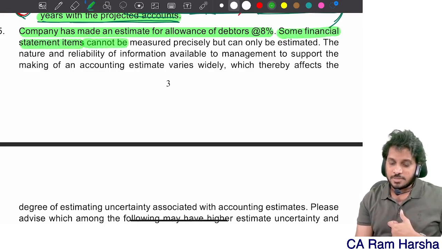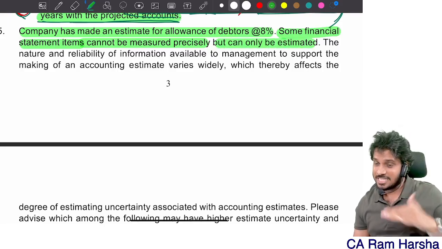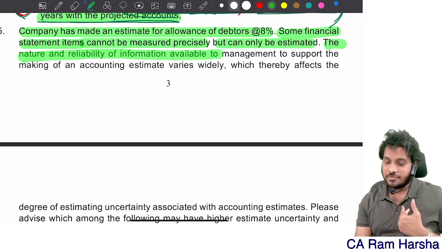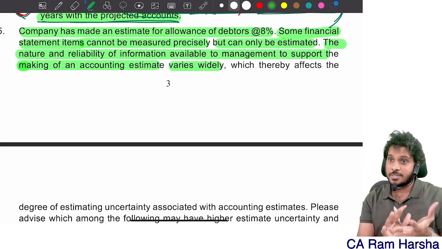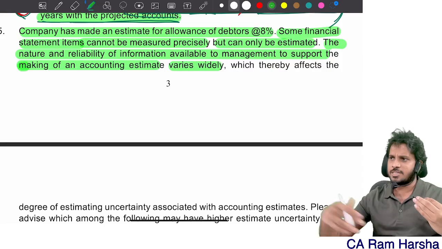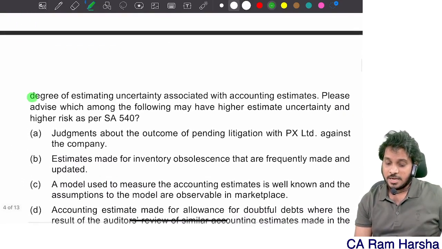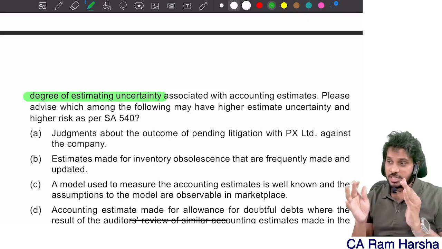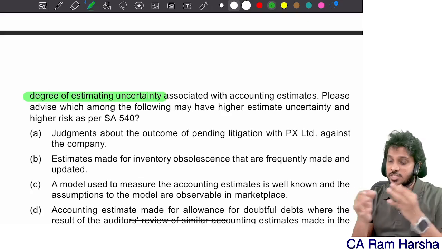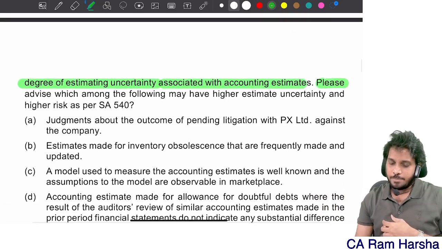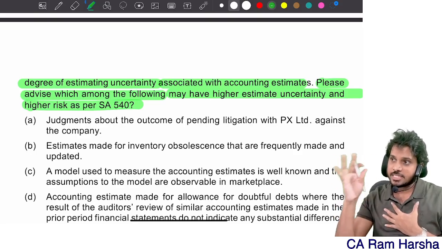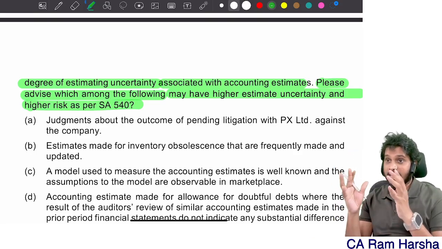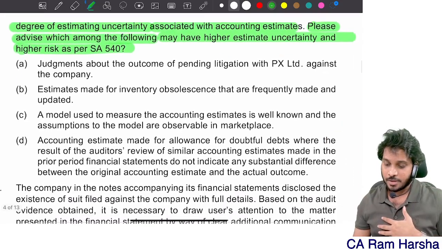Next, the company has made an estimate for 8% provision. Some financial statement items cannot be measured precisely but can only be estimated. The nature and reliability of information available to management to support making an estimate varies widely for different estimates. Some estimates I can make accurately, some I cannot, which affects the degree of uncertainty. Correct? So each accounting estimate will have some different degree of estimation uncertainty. Please advise which among the following may have higher estimation uncertainty or higher risk as per 540. What are the areas where high estimation uncertainty and high risk will be there?